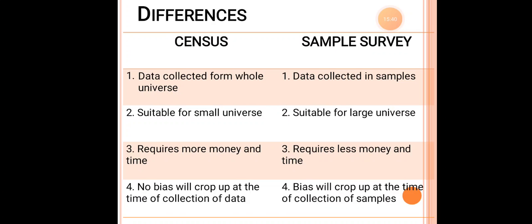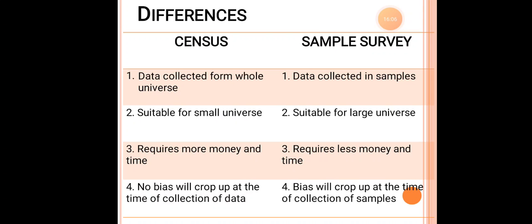And next, the census requires more money and time, where the officers, the investigators, need to travel from their particular area to the place where the investigation is to be made, and the time will be very much consumed if the people are not available in their home, so they need to go again and again to that particular place. So it is very time consuming. But when I compare it to the sample survey, it requires less money and time.